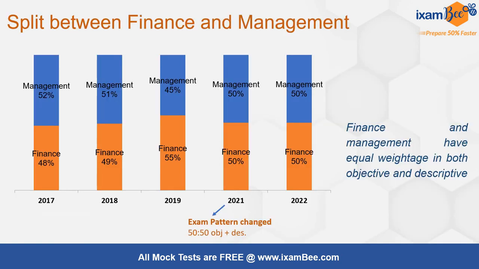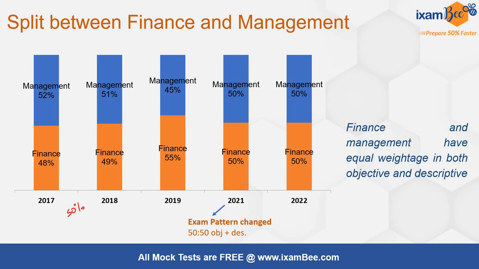So let's now look at how the breakup between these two subjects has happened in the past. I've looked at data for the past 5 years. In 2017, 18 and 19, the split between management and finance concepts hovered around 50%, but it was not exact.